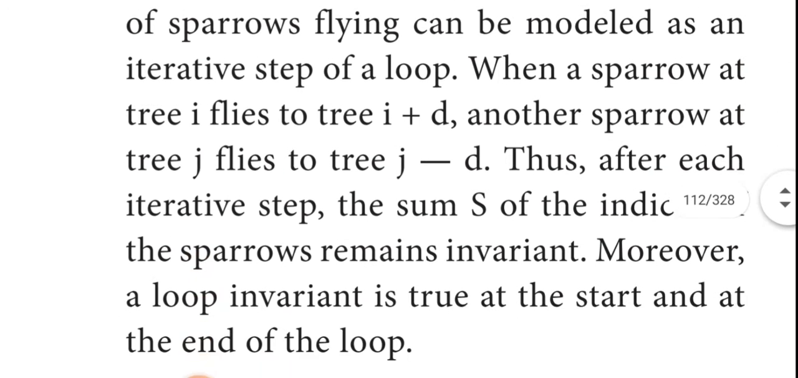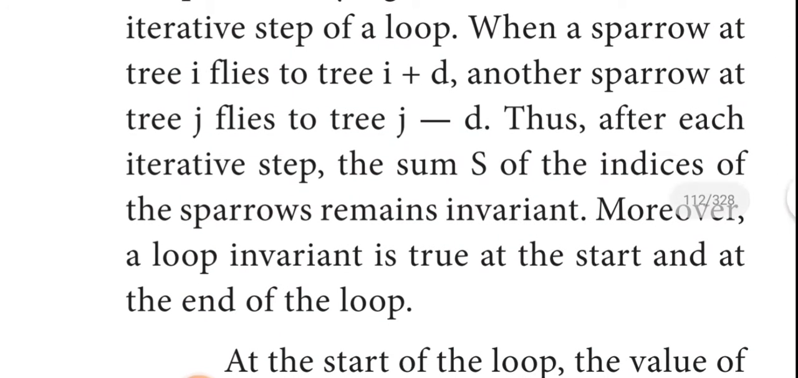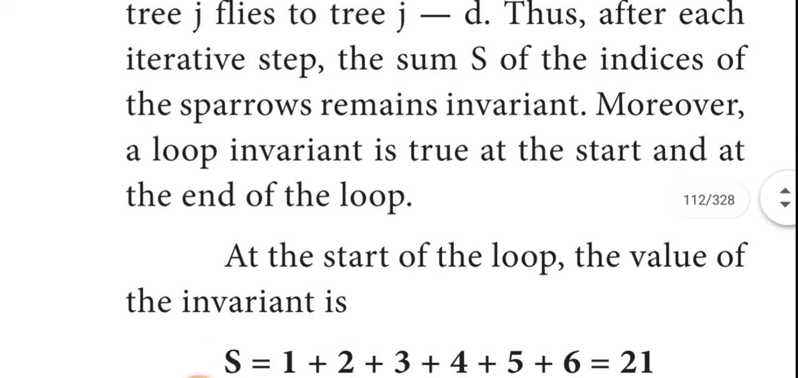So for each and every step we calculate the sum, and the sum remains invariant. Moreover, a loop invariant is true at the start and at the end of the loop. We already learned when a loop invariant is true: at the start of the loop, at the start of the iteration, at the end of the iteration, and at the end of the loop. For these 4 points, the loop invariant is true.